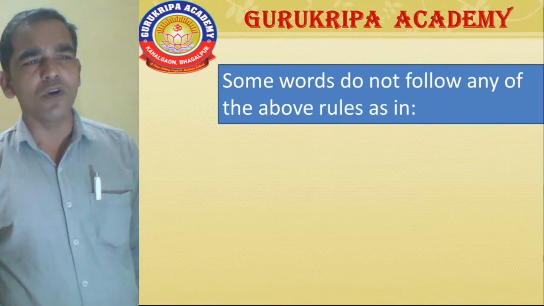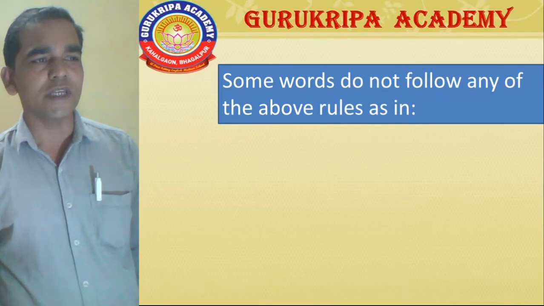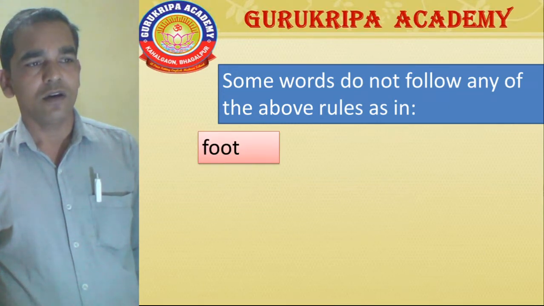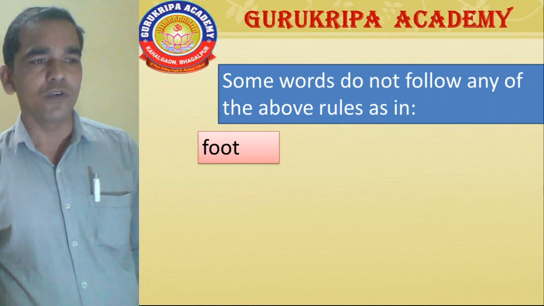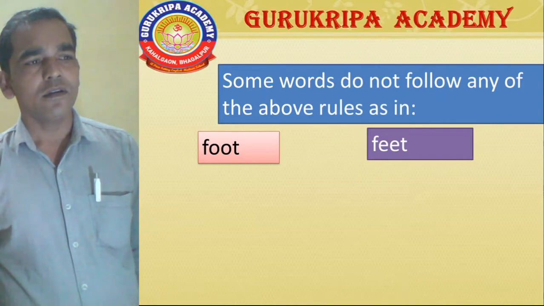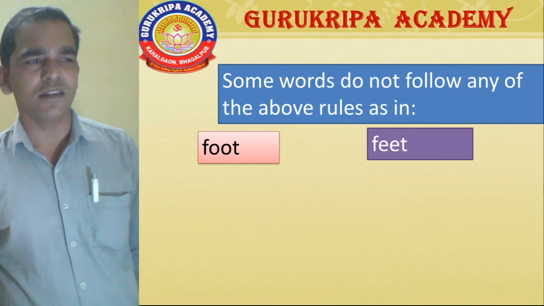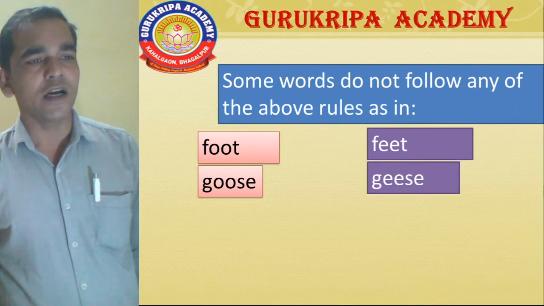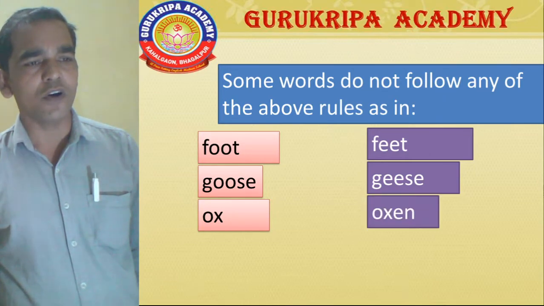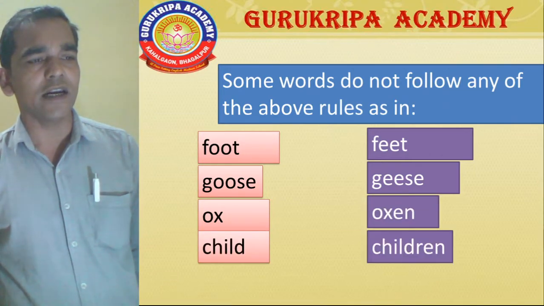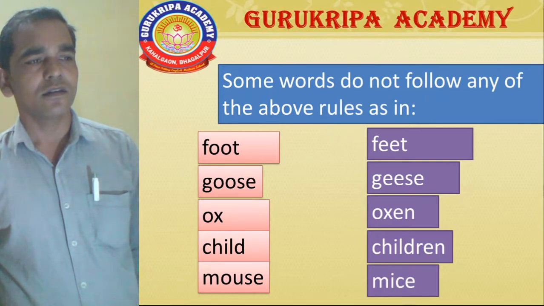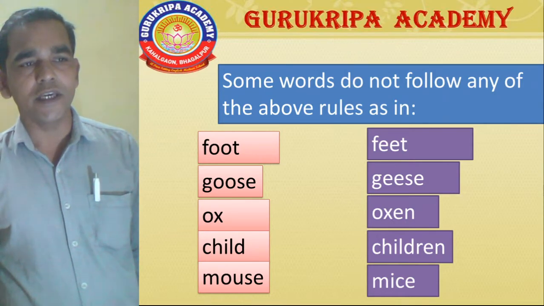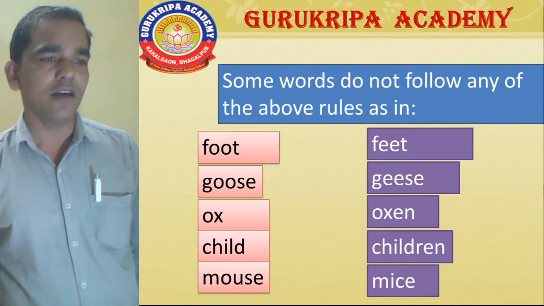Some words do not follow any of the above rules. Let us see. Suppose FOOT, foot means one foot. FEET, feet means two feet, many. GOOSE becomes geese, ox becomes oxen, child becomes children, mouse becomes mice. Look and read carefully. Foot becomes feet, goose geese, ox oxen, child children, mouse mice.